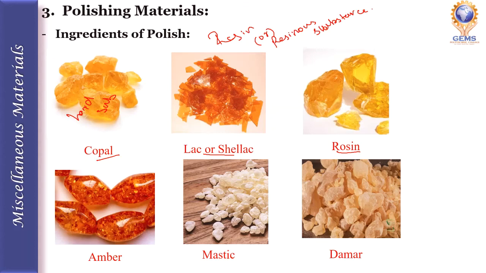The second one is lac or shellac. These are extrusions of small types of insects in India. We will get this from the extrusion of some insects. The rosin is also obtained from the pine trees. So copal and rosins are obtained from the pine trees. Some other resins we are also using are amber, mastic, gum dammar, or some other resin or resinous materials.